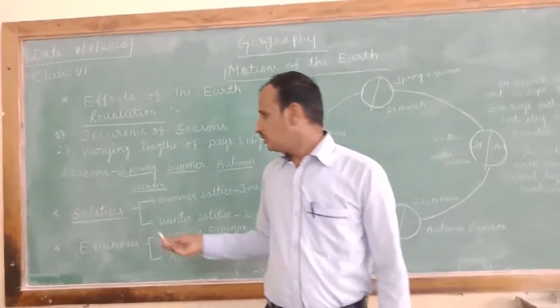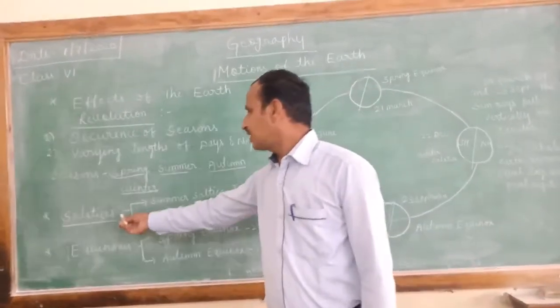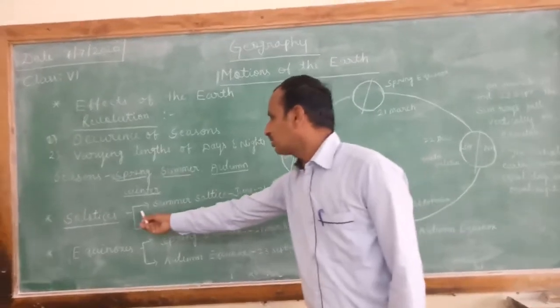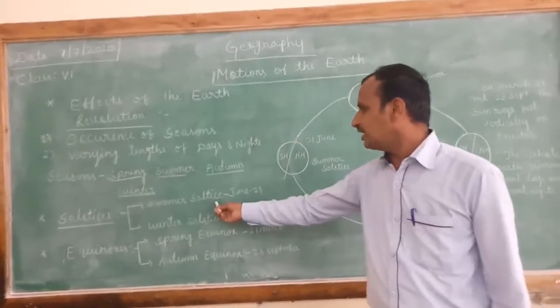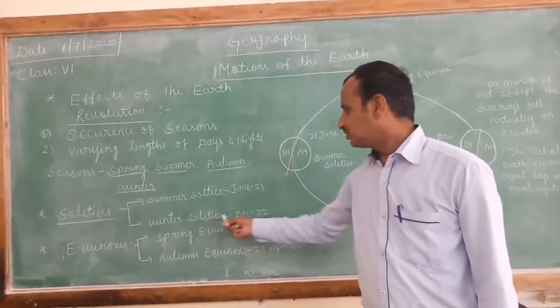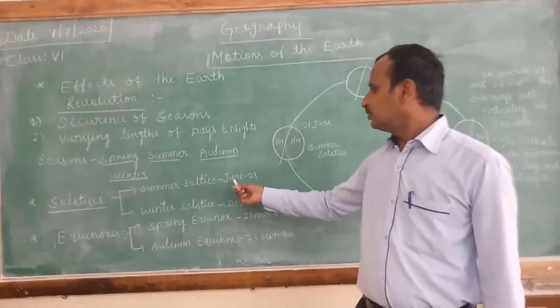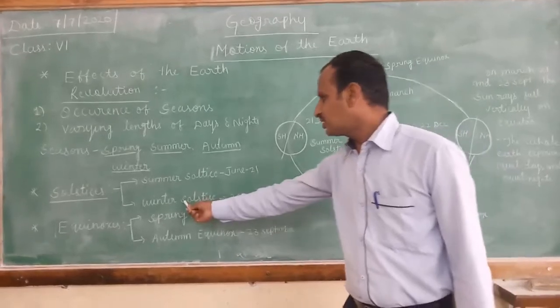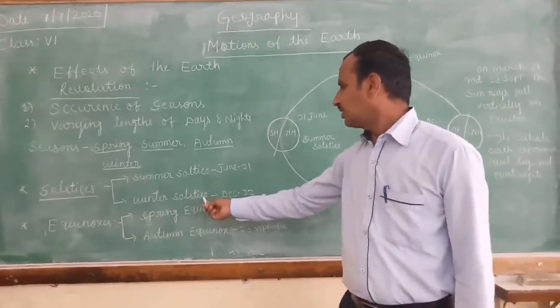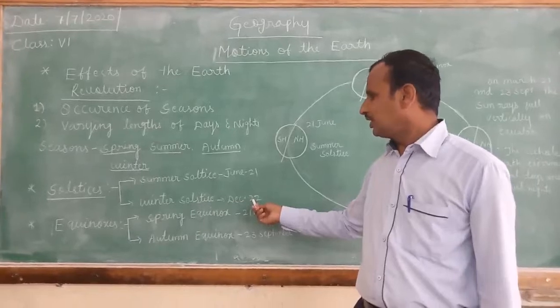There are 2 solstices: summer solstice and winter solstice. Summer solstice happens on June 21st, and winter solstice happens on December 22.